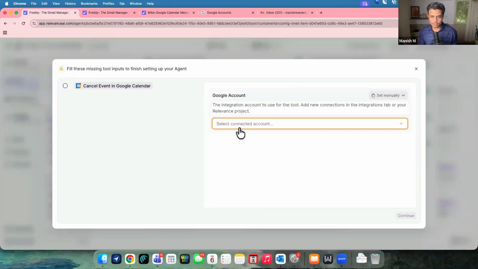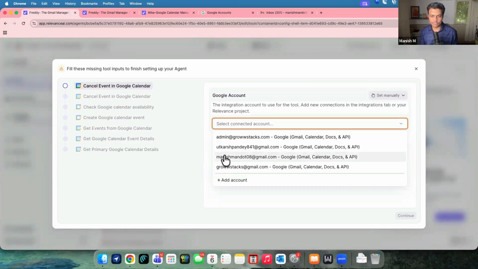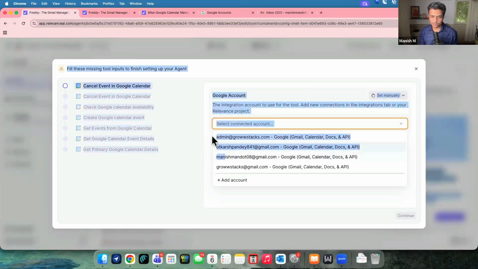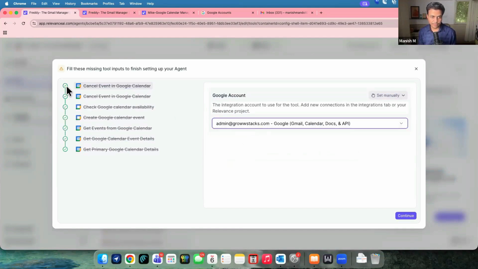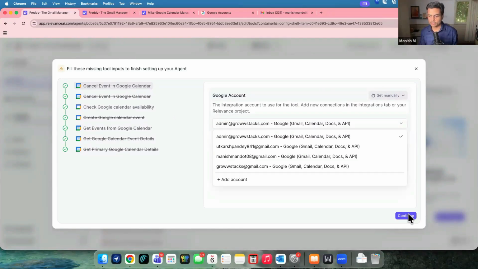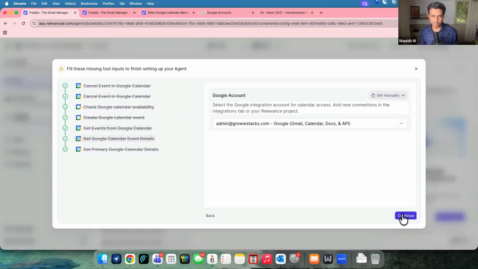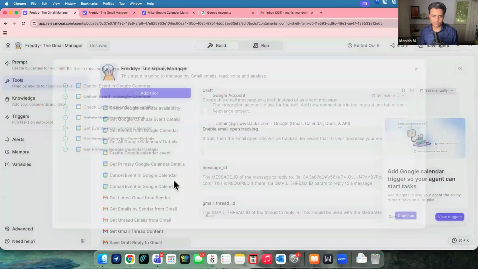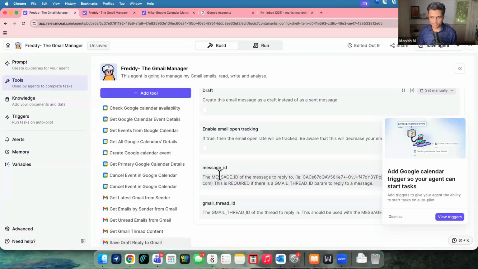Now all of these tools will be listed over here. See, all of them came. I can simply configure which email account I'm talking about. I'll go with this one. Let's say Manish Mando 08. Or I have my connection with this admin Growwstacks as well. And once I select it, all of these tools got their respective account authorization from admin Growwstacks, right? Click continue, and that's it. For each of them, I just have to configure this, all good. And all of these tools got associated with this particular AI agent, right?